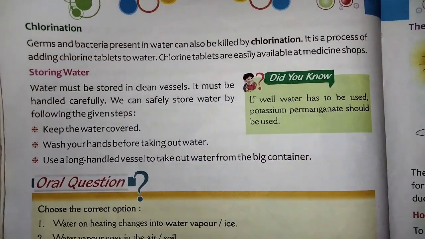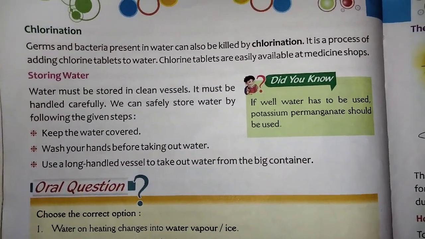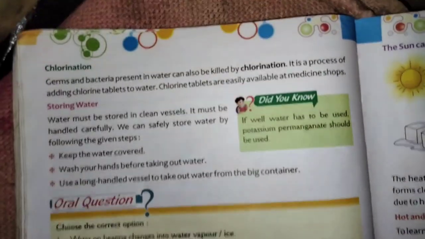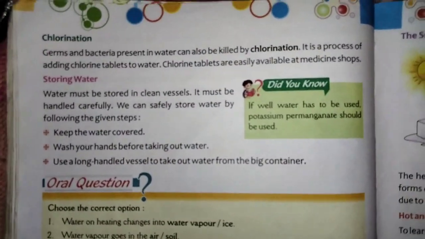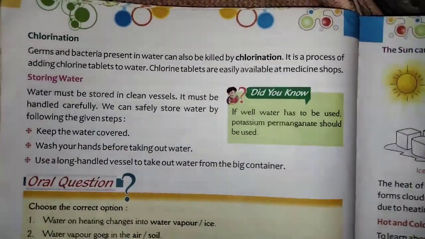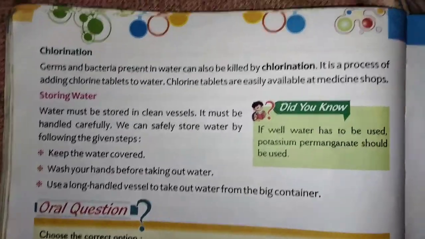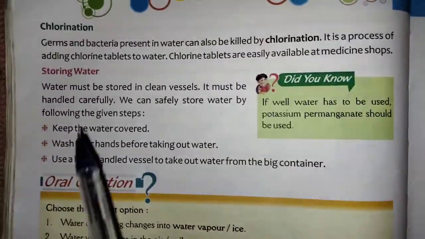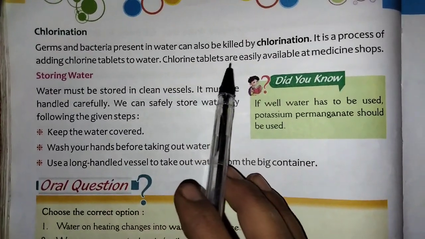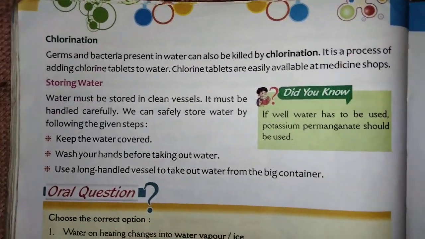Children, today we are going to learn class 4 science, lesson number 12, air, water and weather. In that, today we are going to see page number 106, chlorination. Today we are going to learn what is meant by chlorination. Germs and bacteria present in water can also be killed by chlorination.